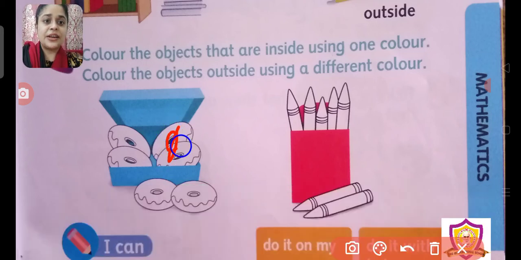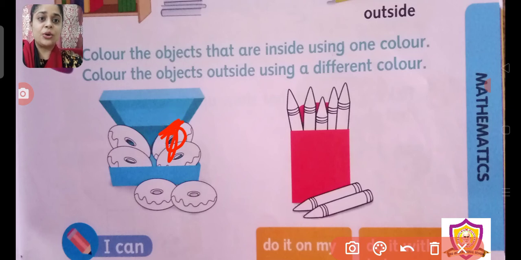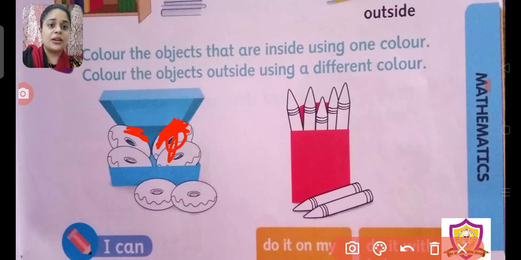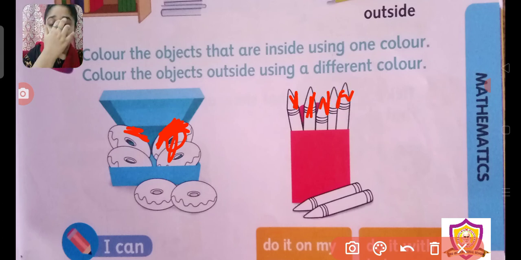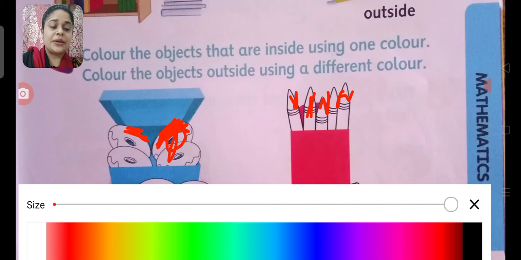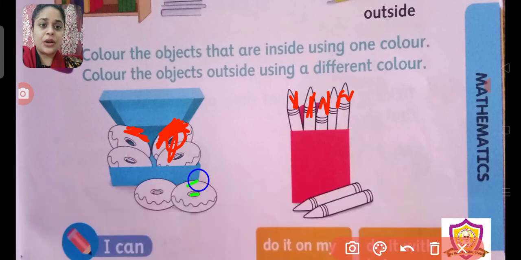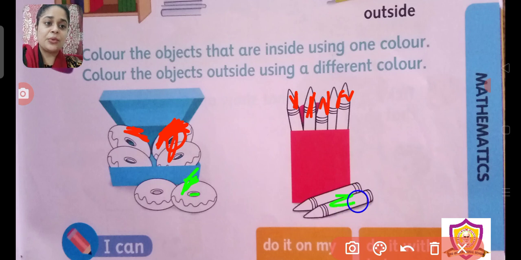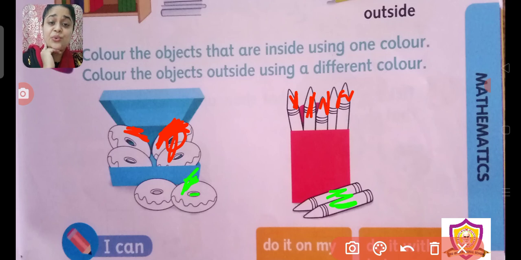See, for inside you're going to color one by one nicely all the donuts. Okay, red color donuts. Okay, ऐसे आपको पूरा color करना है. Similarly here also you will color all the pencils red. Okay, but outside we will use a different color. So we will take green color for outside. See, for outside we can take green color, and आपको इसी तरह से outside के लिए you have to color it green. So this is the way you are going to do inside and outside.